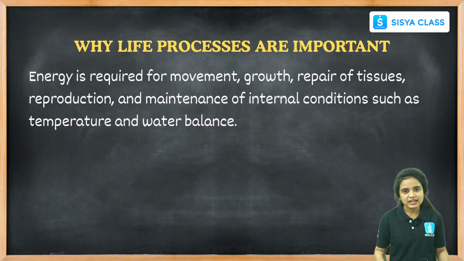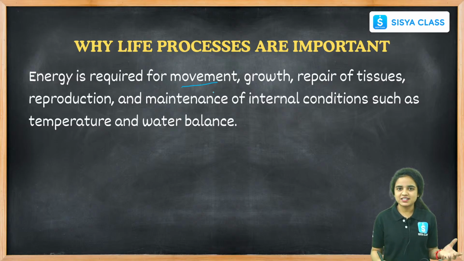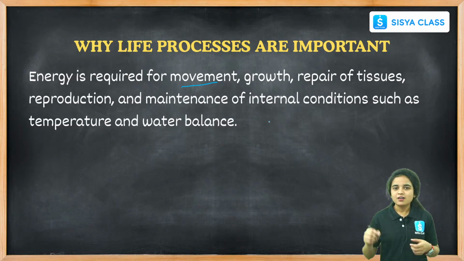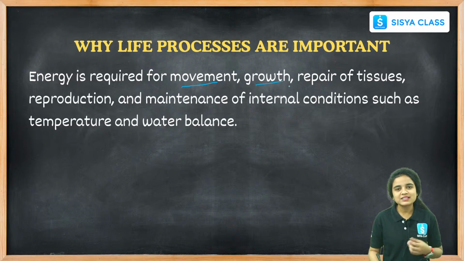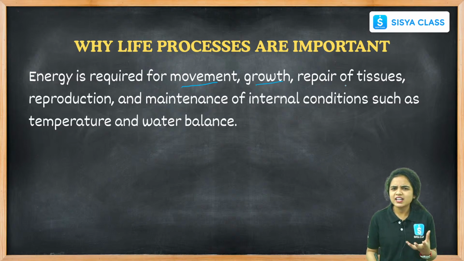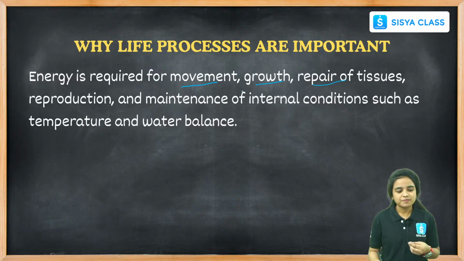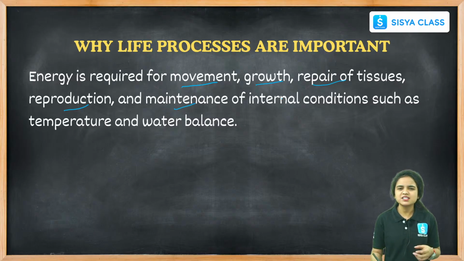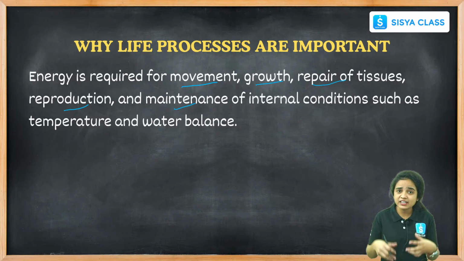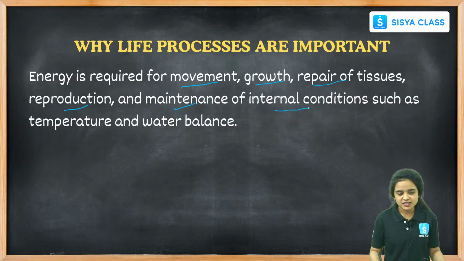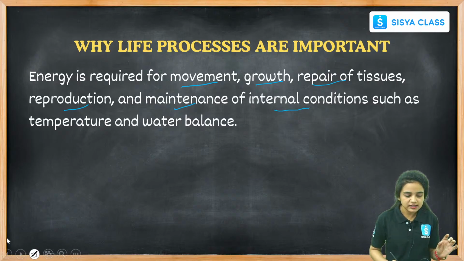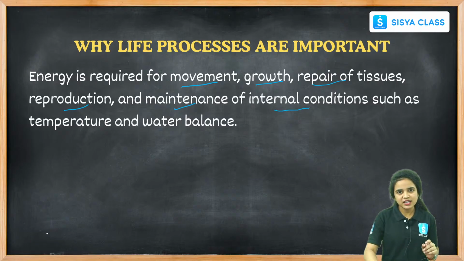Energy is required for body movement. When we are running, we need energy. When we are walking, we need energy. When we are growing also, our cells need energy. If we have any damaged tissues that need repair, we need energy. For the reproduction process, we need energy. And for maintenance of our body, both external and internal conditions, such as temperature and water balance, we need energy. These are the important things we have to learn in today's class regarding life process.